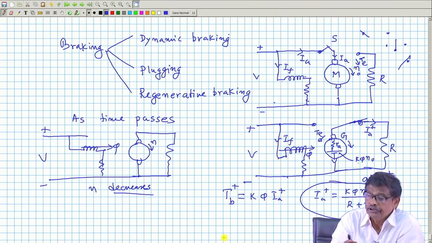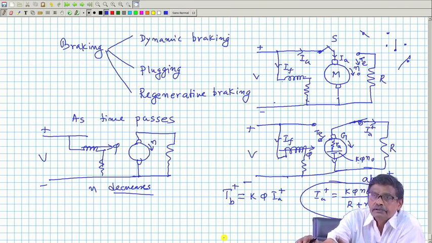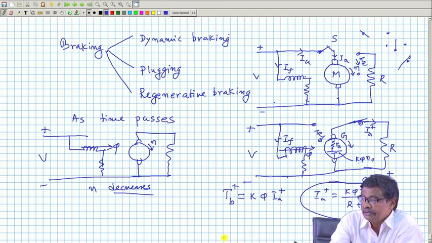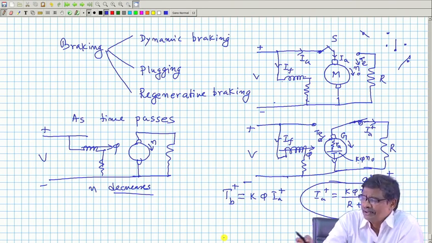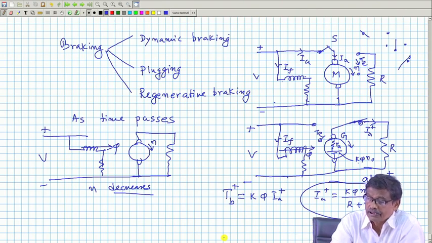Okay. Therefore, you see, if you want to execute electrical braking, you must put a torque in the reverse direction of rotation of the machine. That is why it must operate as a generator during braking mode. Therefore, I can analyze, I can always find out how armature current will go on decreasing. This will be a function of time, N will also be a function of time, but eventually speed will be 0.